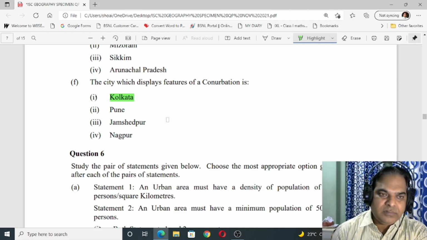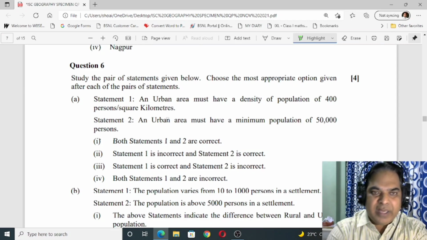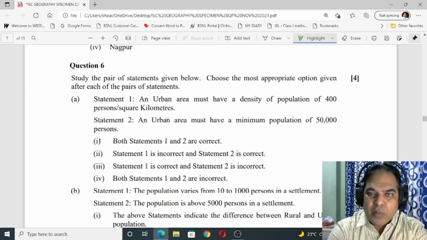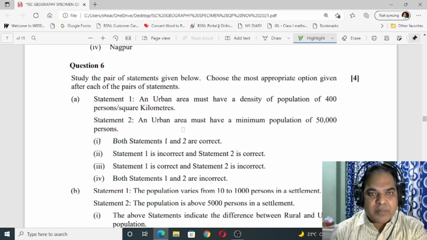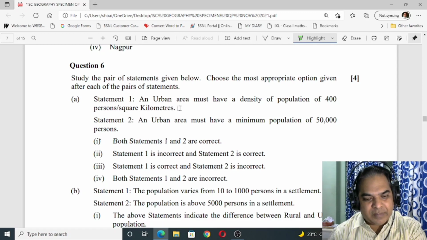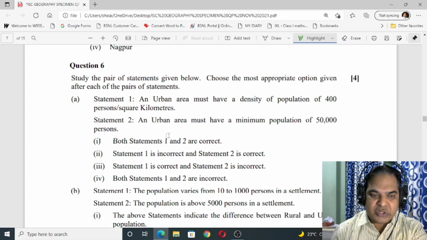Now question number 6. Study the pair of statements given below. Choose the most appropriate option given after each of the pair of statements. Statement 1. The urban area must have a density of population of 400 persons per square kilometer. This is also correct. An urban area must have a minimum population of 50,000 persons. So both the statements 1 and 2 are correct.